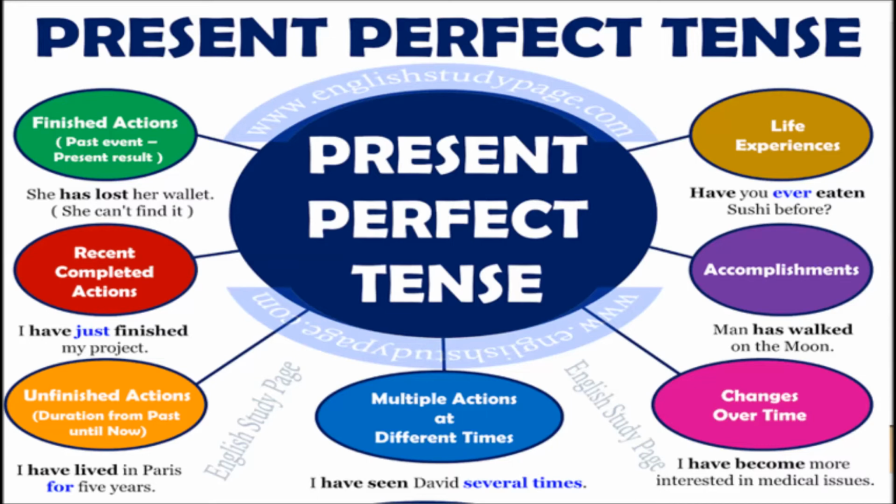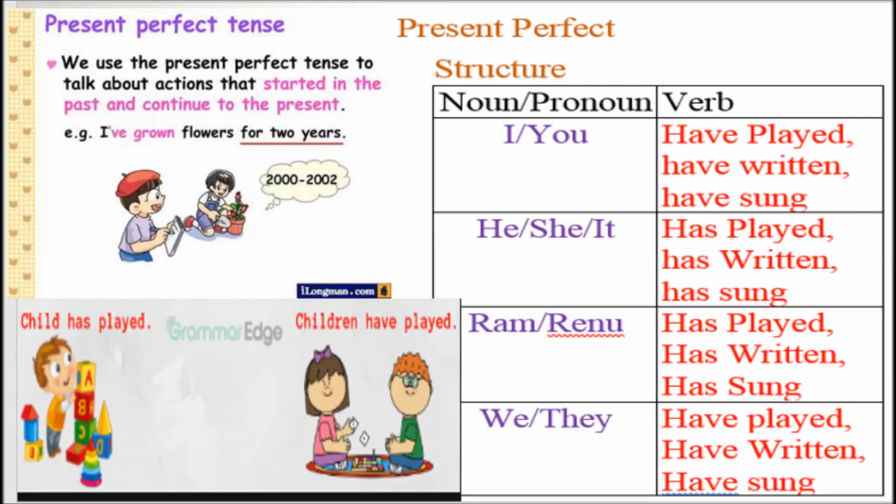Whenever you talk about all this, you write or speak those sentences in present perfect tense. To make a sentence in present perfect tense, remember you need to understand whether you're talking about one person or more than one person. For example, as told earlier, I and you, these two pronouns are going to use have. I or you use have and then the past participle form of the verb. Past participle form of the verb is also known as verb 3.